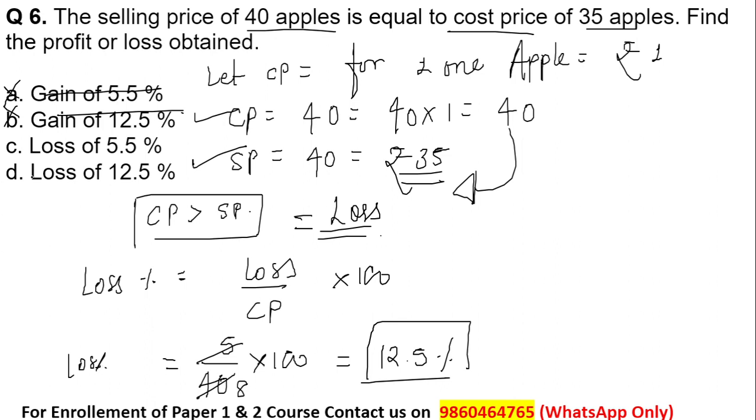So the answer for this given question is option number D. Here you have to just understand whether the person is facing loss or profit. Once you understand that, the question is very easy. Moving on to the next question, students.